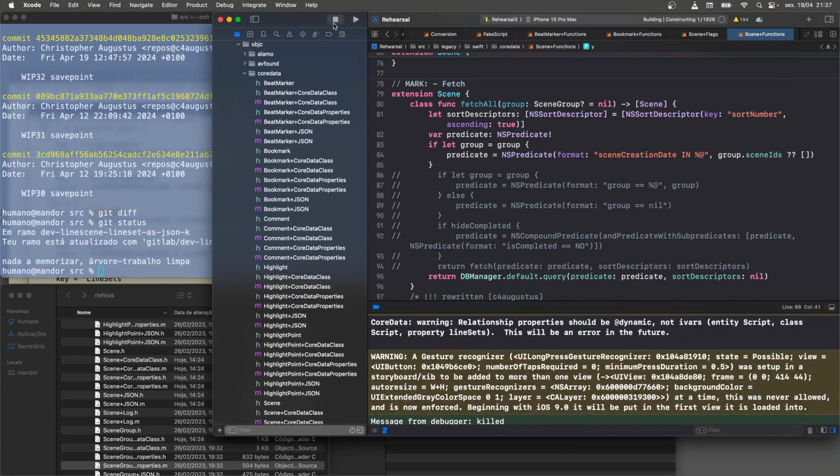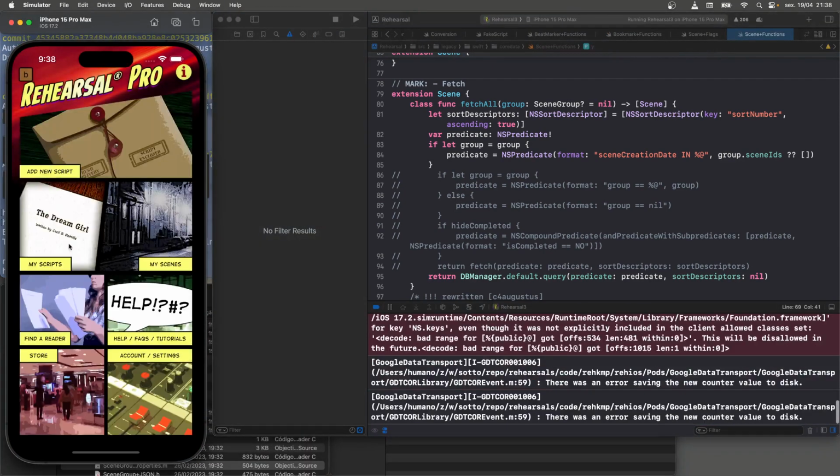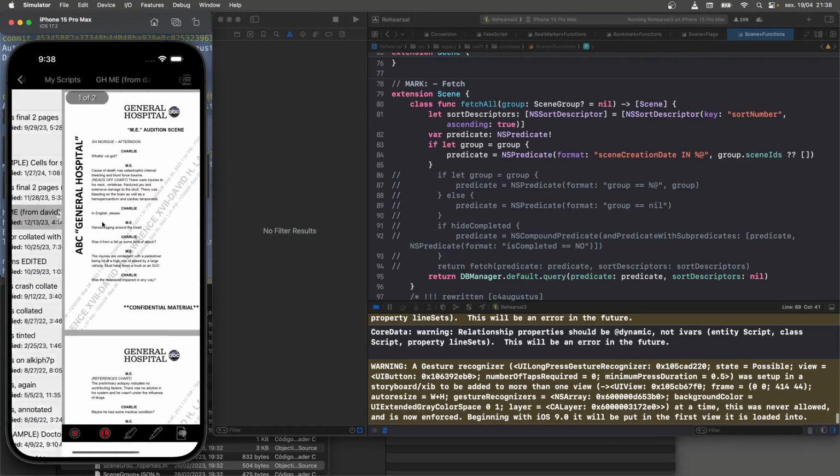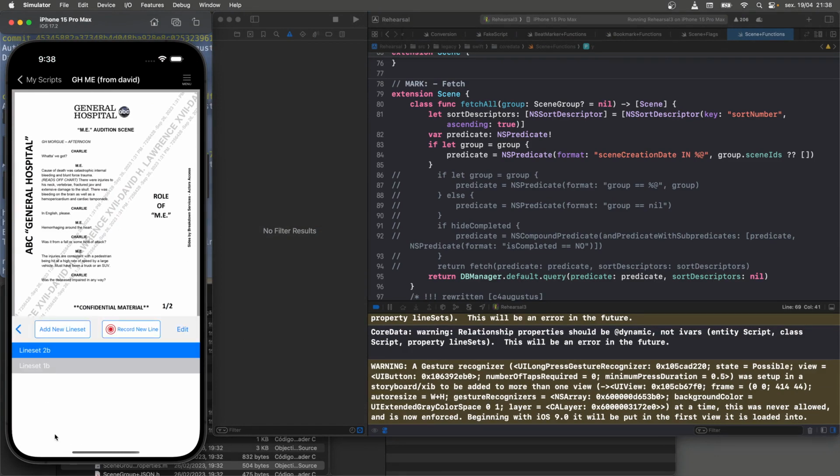Back to the app. Stopped it, starting it again in the emulator on iOS. Okay, so, right, the script is not stored in the database. It's a PDF file. The audio files are audio files. They are not stored in the database. There's even video in here. That's not stored in the database. So the actual bulk of the data is media. It's binary. It's not informational data in that sense.